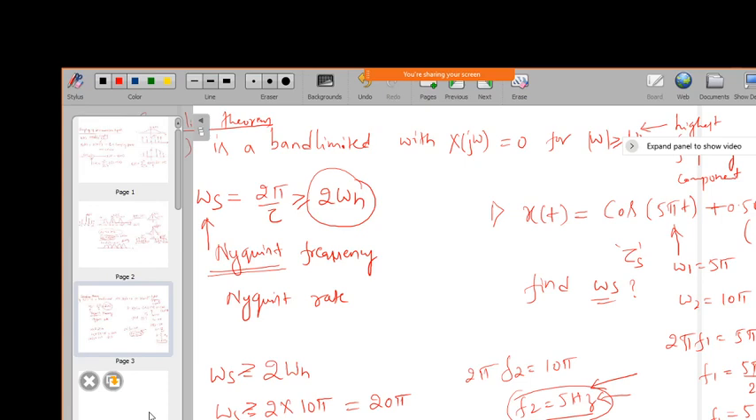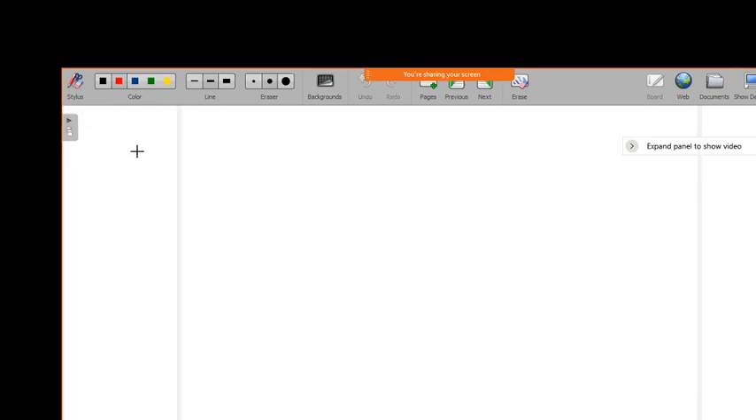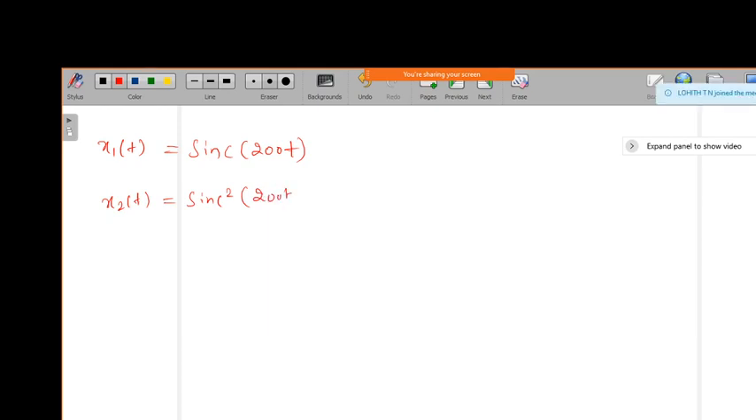Now take one more problem and try to find out the sampling rate or Nyquist rate. It is given by x1 of t, which is sinc of 200 t, and x2 of t, which is equal to sinc square of 200 t. Now try to do this one.